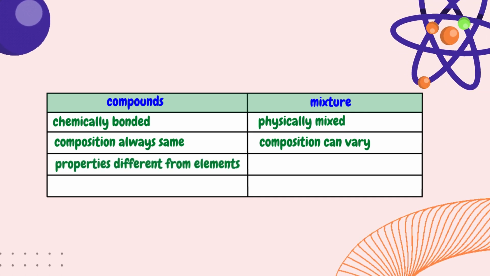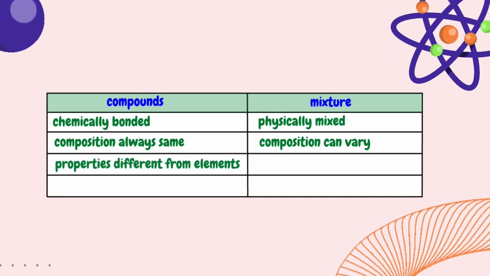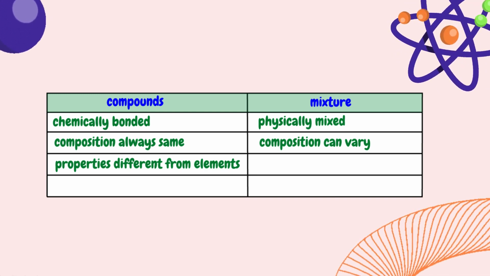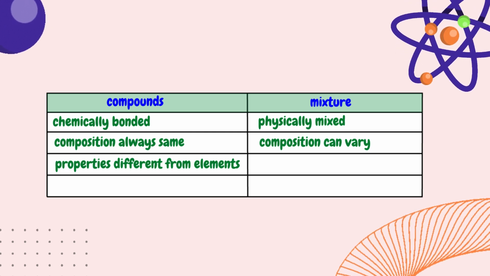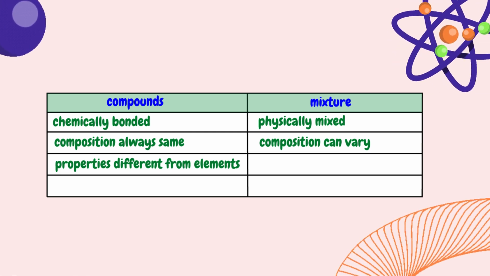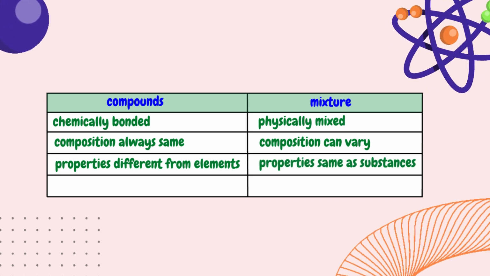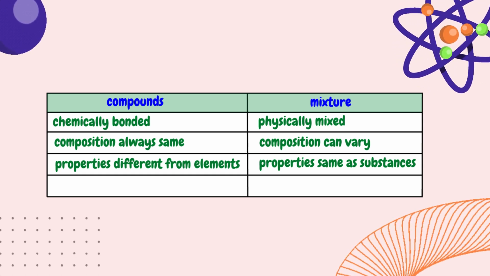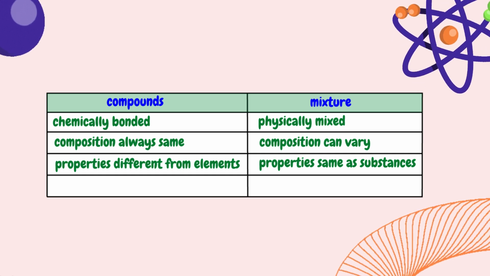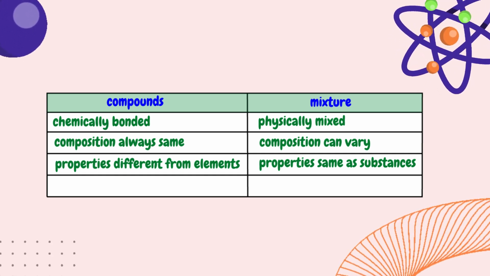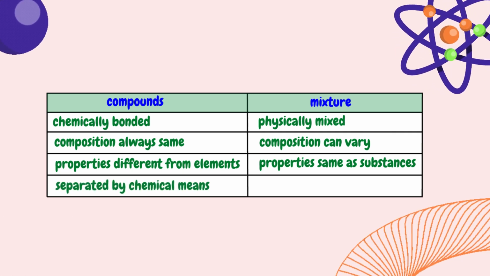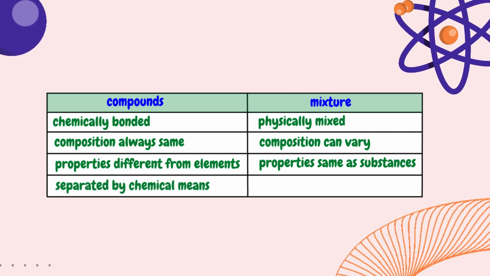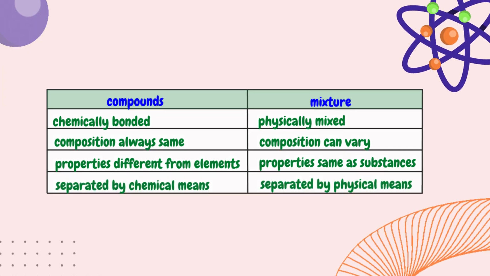The properties of compounds are different from their individual elements. For instance, water consists of oxygen and hydrogen elements. The properties of water are different from that of oxygen and hydrogen, while the properties of mixtures are the same as the properties of individual substances. For instance, in a salt solution, salt retains its properties and water retains its properties. With compounds, elements can be separated by chemical means, while with mixtures, individual substances can be separated by physical means.